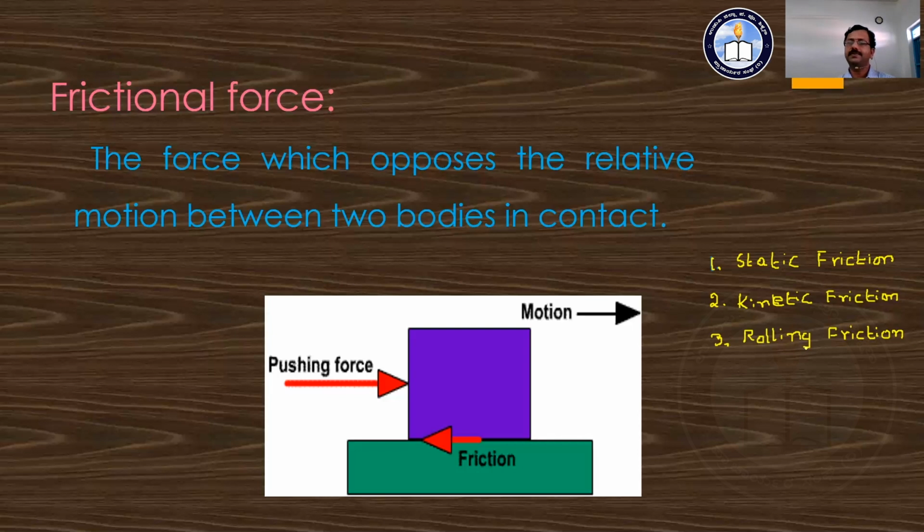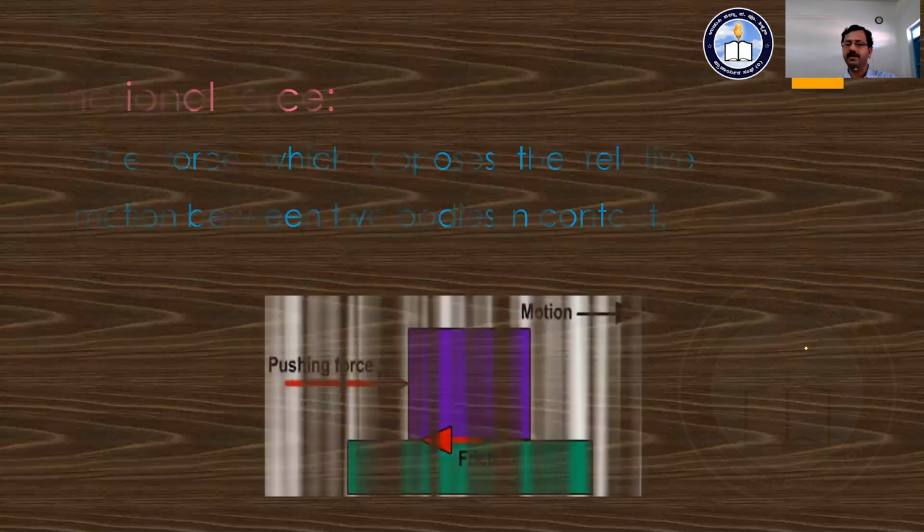These are the three types of friction: static friction, kinetic friction, and rolling friction. Now we are going to see these different types of friction in detail.